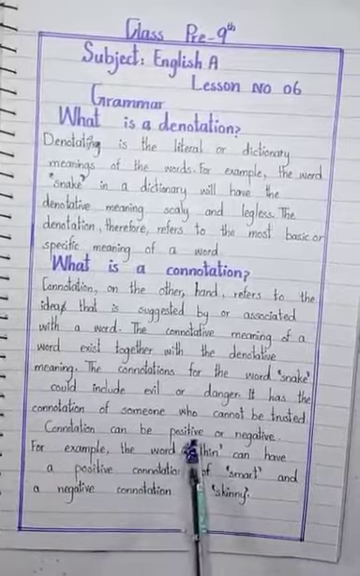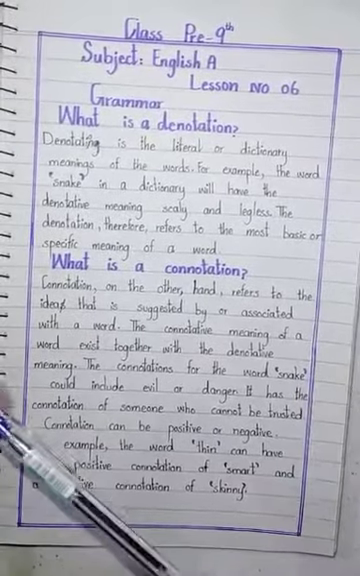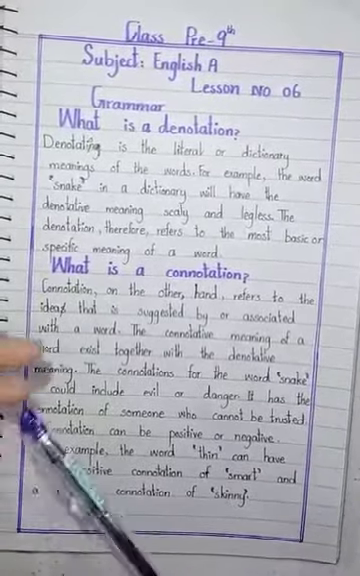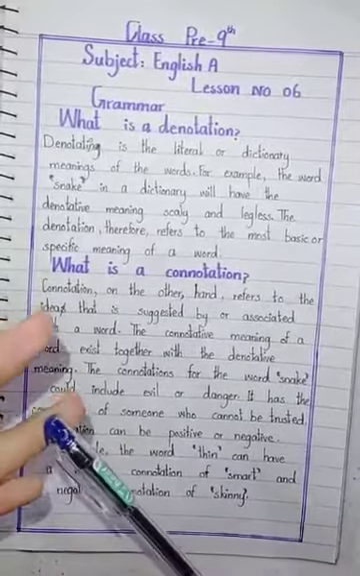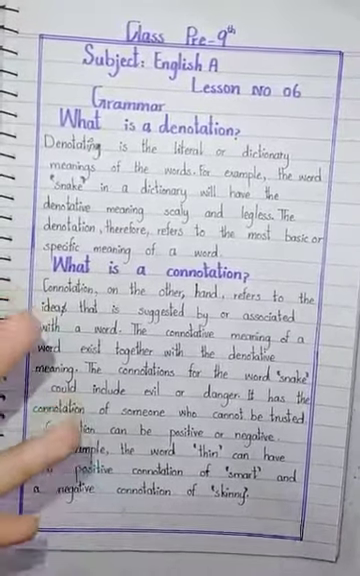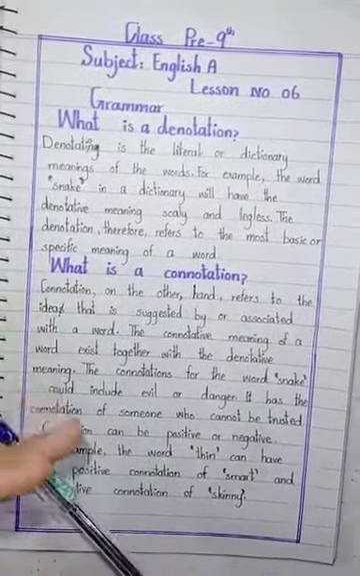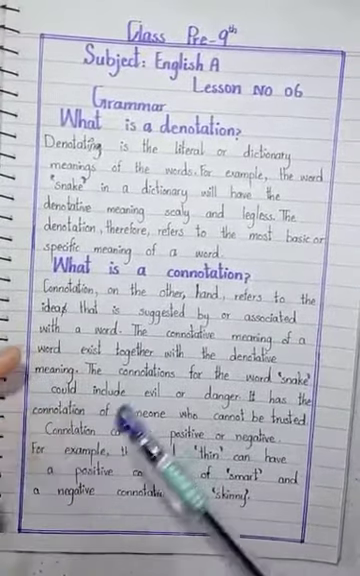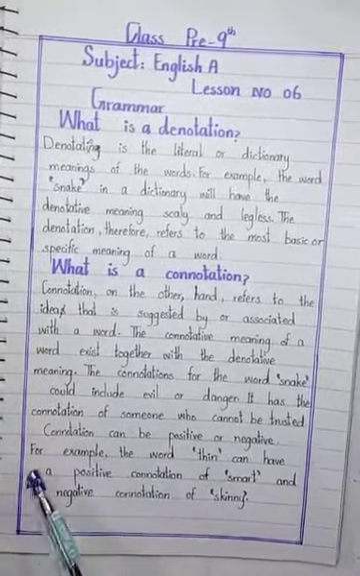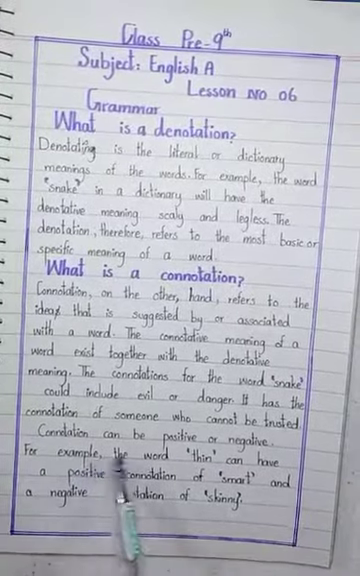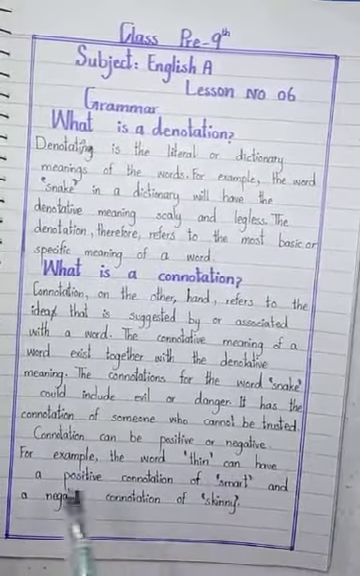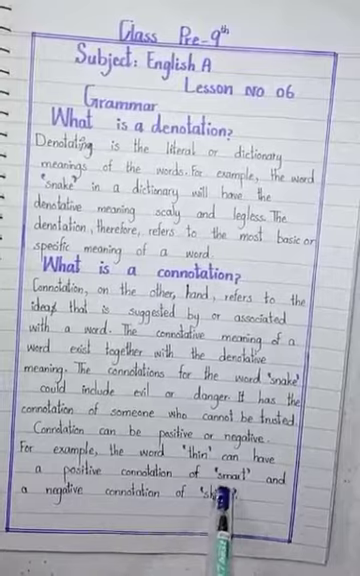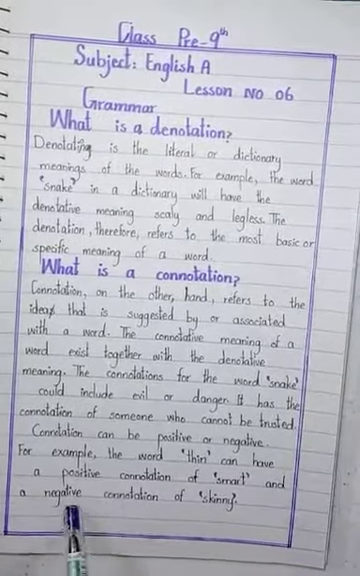Connotation can be positive or negative. Students, connotation can be positive or negative. Some words have their meanings given in positive connotation, and some words have their meanings given in negative connotation. For example, the word thin can have a positive connotation of smart and a negative connotation of skinny.